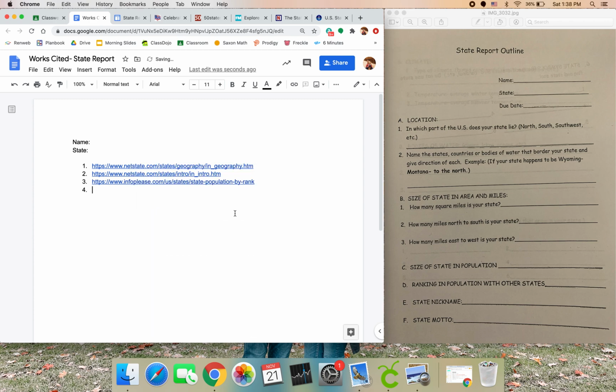And then there's another one. State nickname. A lot of your states are going to have several nicknames. There probably will only be one motto. So just this first page today, that's all you need to do. If you have any questions, let me know.